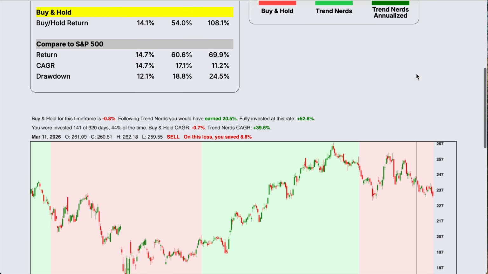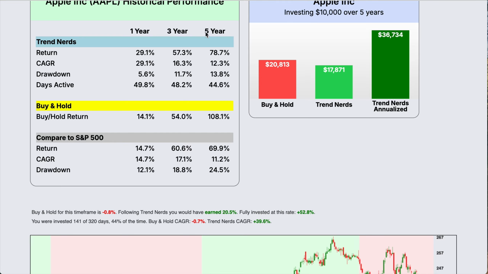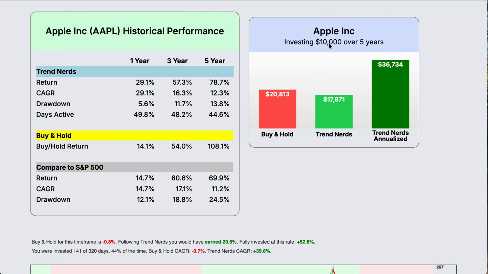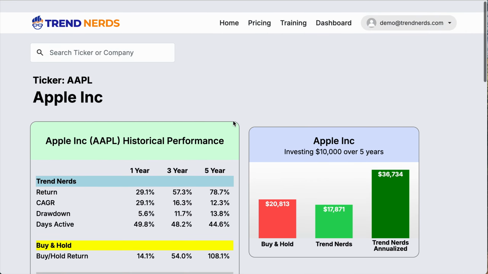So that's perfect. Looking at the chart here, we can see that over 5 years, the return would have been 78.7% compared to a buy and hold of 108%, but we were only invested 44.6% of the time. So if we look at our comparison chart, we would have turned $10,000 over 5 years into $20,000 with buy and hold. We would have lost a little bit of money compared to buy and hold if we followed Trend Nerds directly. But when we look at the annualized return, the results are a lot better, over $36,000. And again, the annualized return is only if we would have invested in another stock because we were out about 55% of the time.